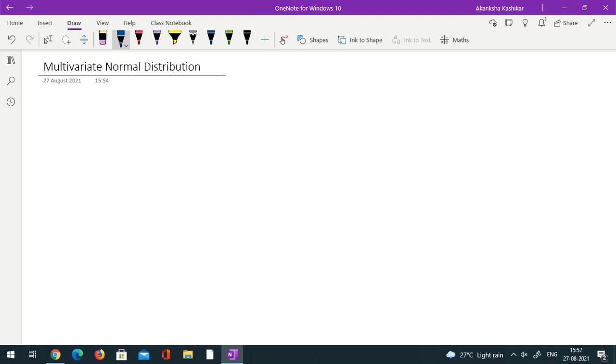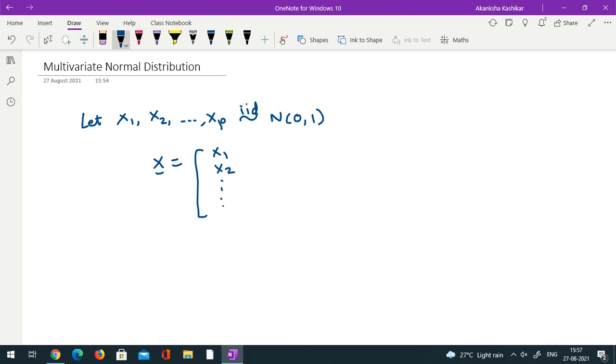So let me start with a very simple case. Let x1, x2, ..., xp be independent and identically distributed standard normal random variables. All these are univariate. We define X as the vector (x1, x2, ..., xp). So what can we say about the joint distribution of this vector?